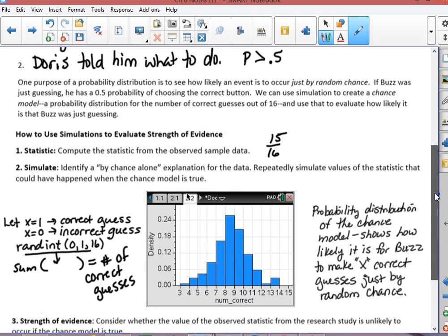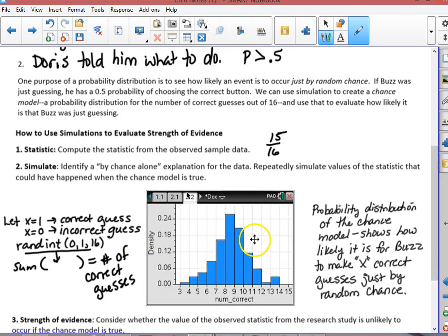So when we did our simulation, we did quite a few trials quickly using all of our calculators and combining our results. This is the probability distribution that we got. The bar from 3 to 4 represents 3 correct guesses, from 4 to 5 is 4 correct guesses, and so forth. So this bar right here represents 13 correct guesses.